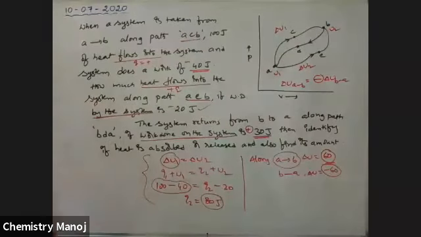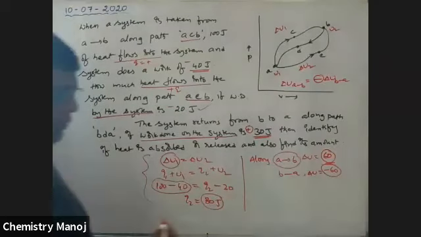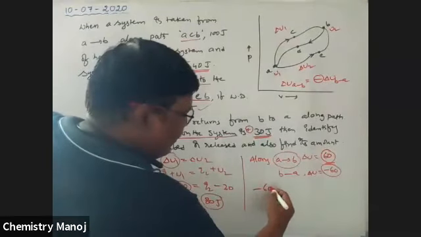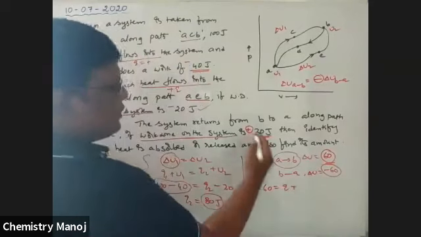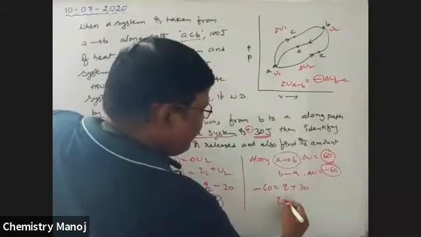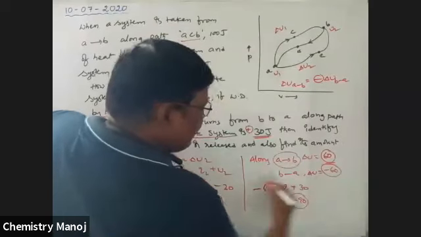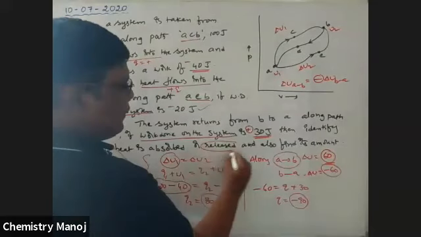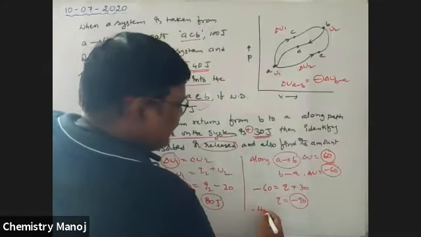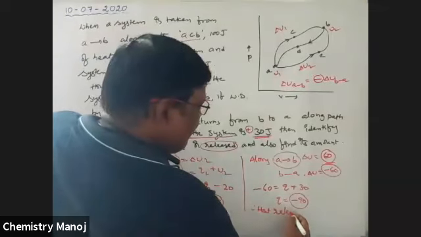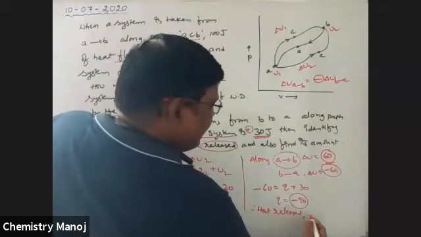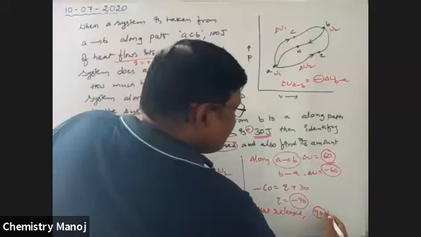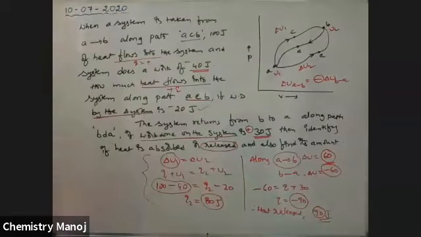So for B to A, minus 60 is equal to Q plus W. W is 30, therefore Q is equal to minus 90. Minus indicates losing energy, that is, heat is released. The quantity is 90 joules of heat released.